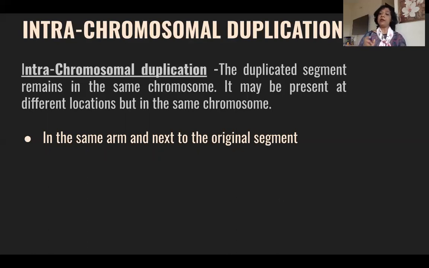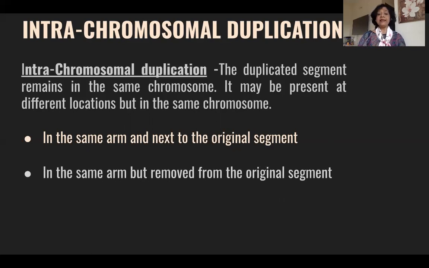It can be on the same arm next to the original segment. Or it can be on the same arm, but removed from the original segment. That means it is not placed side by side, but a little bit away from the original segment.